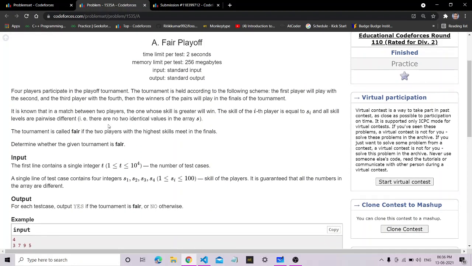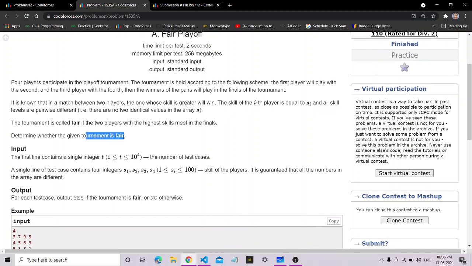There are no two identical values in the array s. The tournament is called fair if the two players with the highest skills meet in the final. Determine whether the given tournament is fair or not.